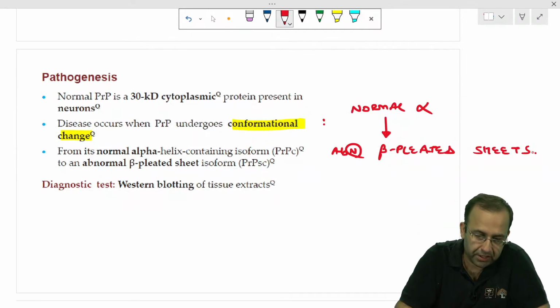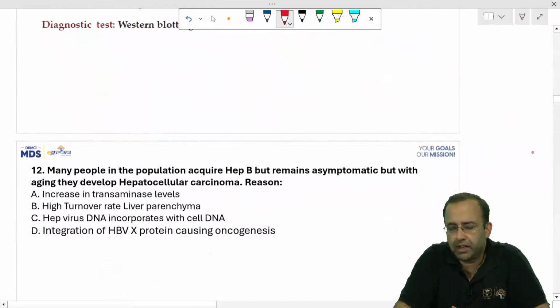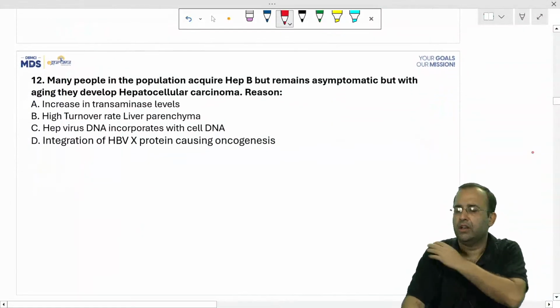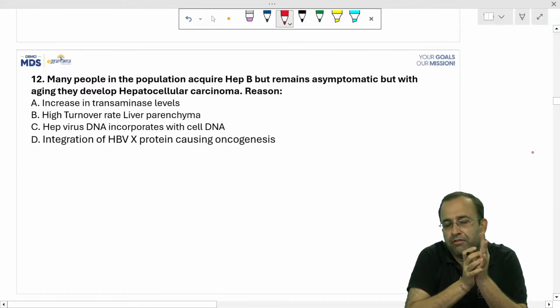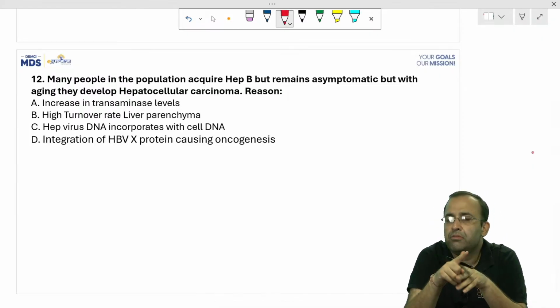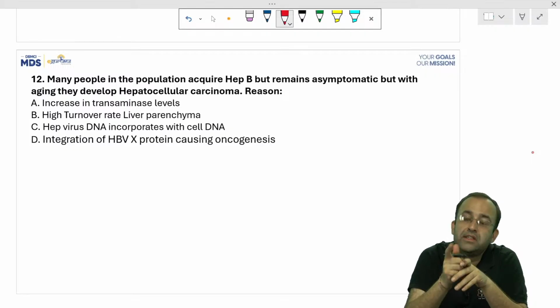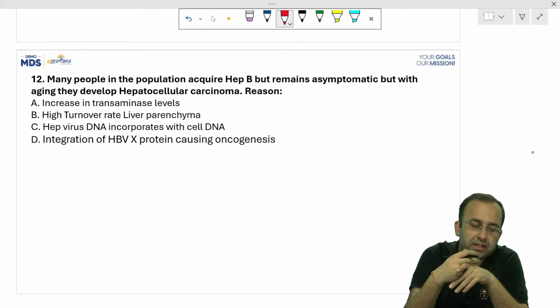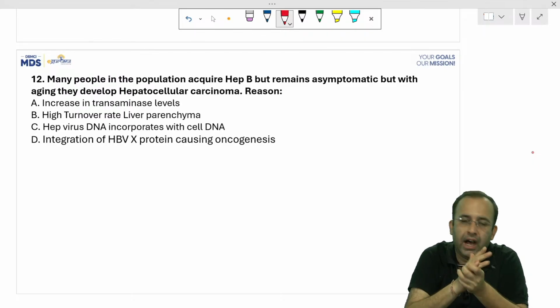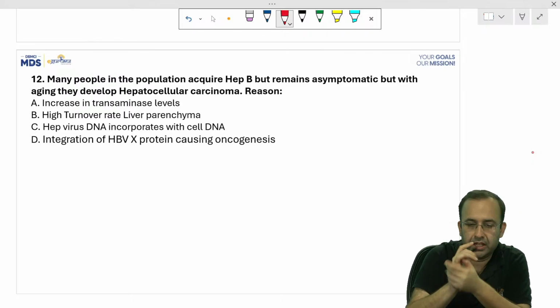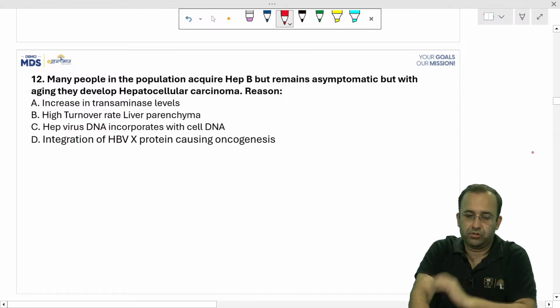Next point. For making a diagnosis, there is an abnormality of protein, that is why we do Western blotting. Western blotting is for proteins. Southern blotting is for DNA. Northern blotting is for RNA. Western blotting, proteins. Next question.